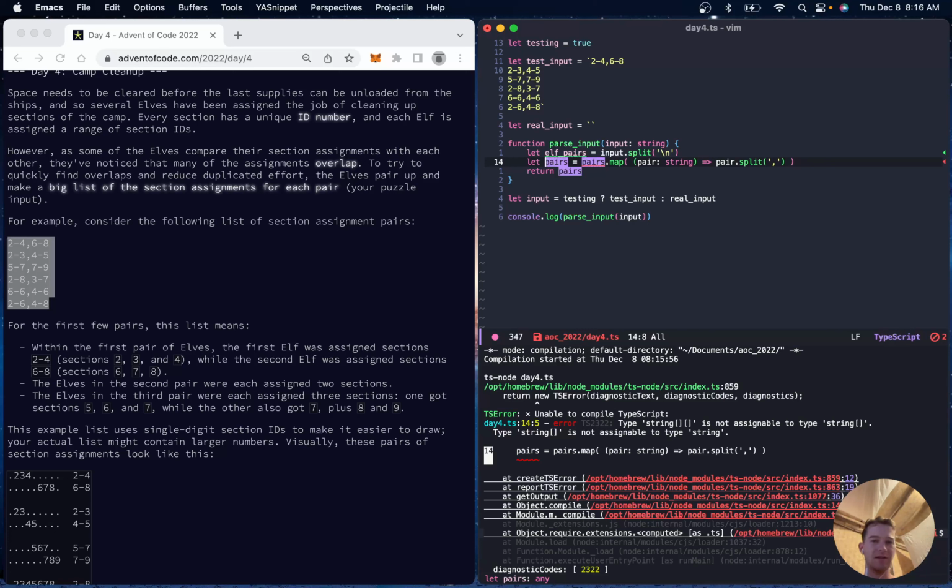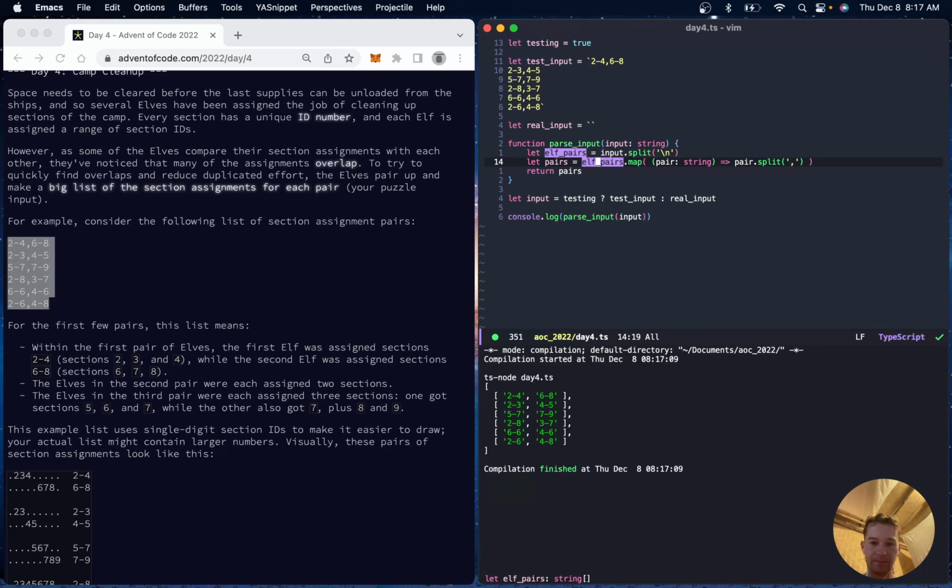I'm not too good at talking along while I program, but I guess that's part of the challenge. Anyway, I needed to redeclare a variable after the map because TypeScript doesn't want a string array assigned to a string array. This should fix that. Okay.